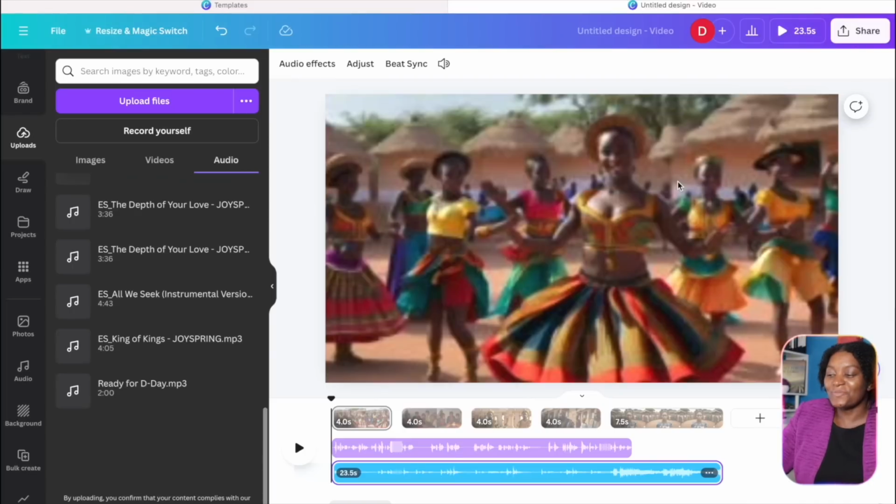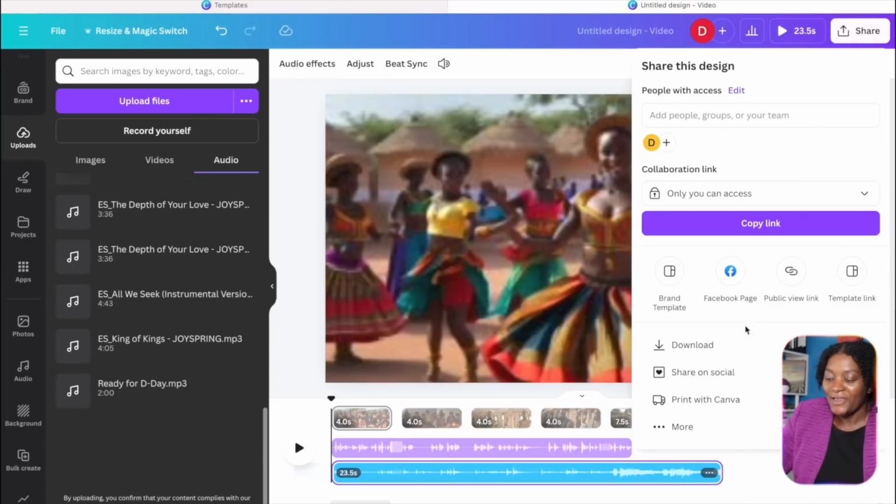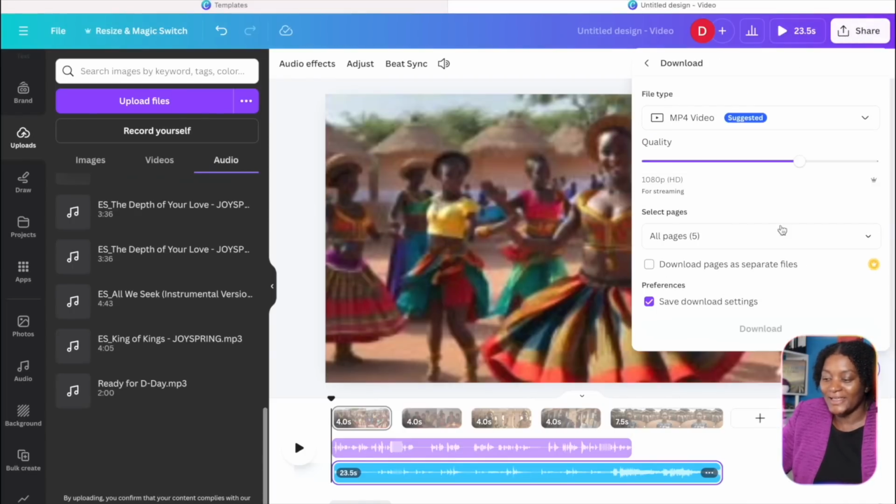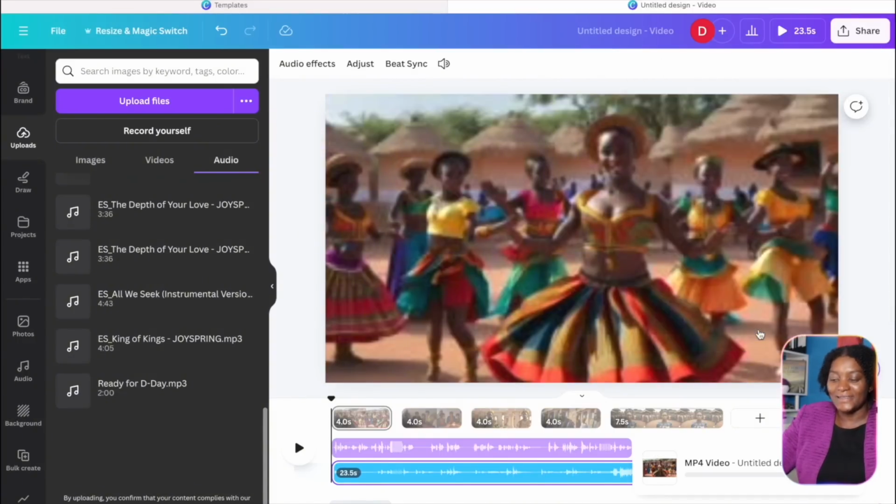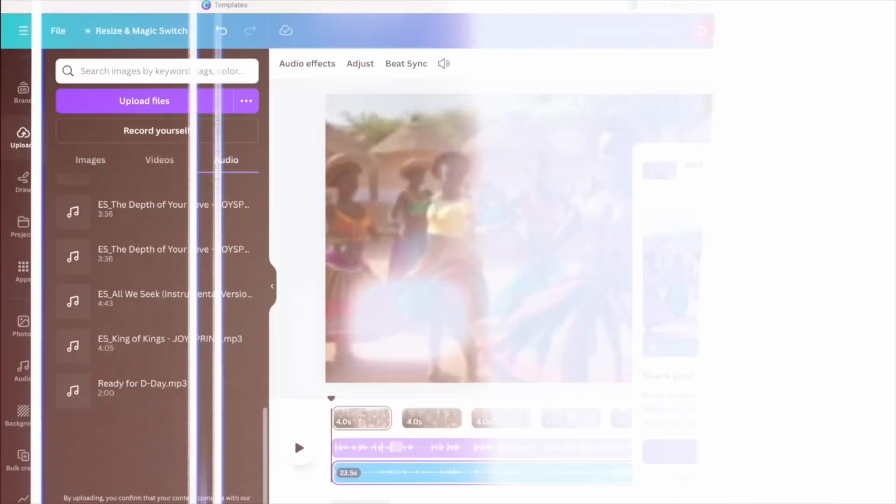And overcomers, at this point you click here and come to download, just like this. Make sure that it's on MP4, and make sure that you have all your videos there. You go ahead and just download it like this. After you download, your video is ready for you to upload on YouTube.